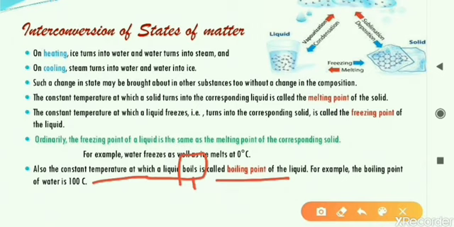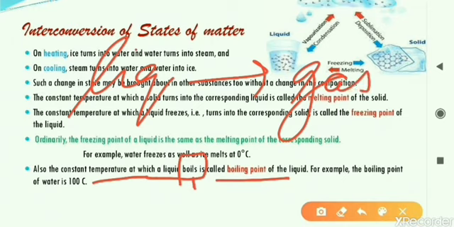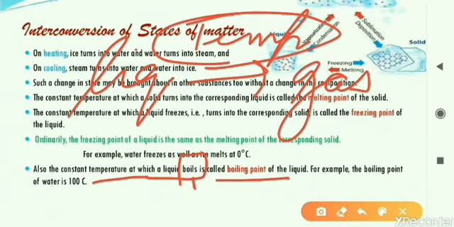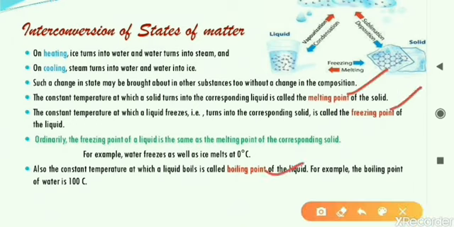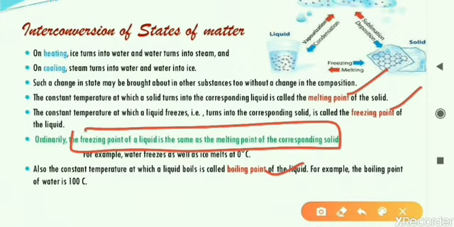So liquid is converting to gaseous form when we are heating. And so that temperature at which liquid changes to gas is boiling point, and for water it is 100 degrees Celsius. So you have to learn these important definitions: melting point, freezing point, boiling point, and the relationship between freezing and melting point. Both are equal.